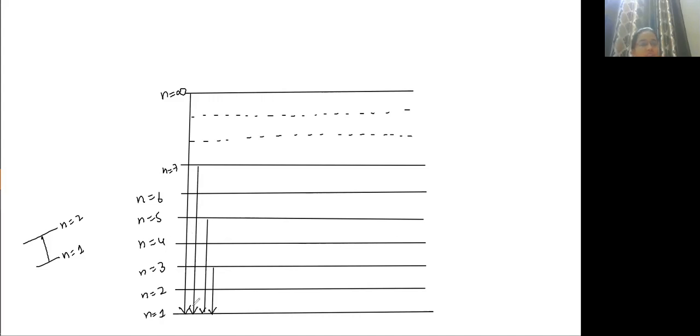When they come to n equal to 1, this is known as the Lyman series. From infinity, they can come to n equal to 1.